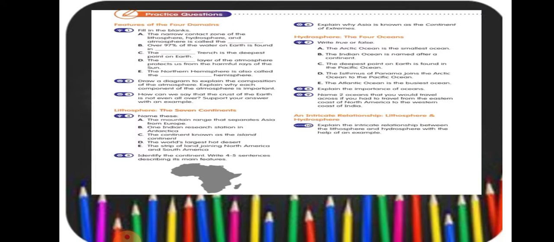Question number 10. Explain the intricate relationship between the lithosphere and hydrosphere with the help of an example. The two domains, the lithosphere and the hydrosphere, share an intricate relationship. Any imbalance in this relationship can lead to disastrous consequences.